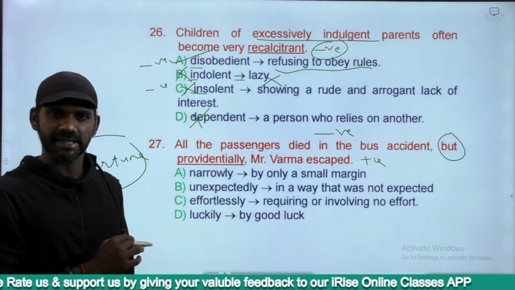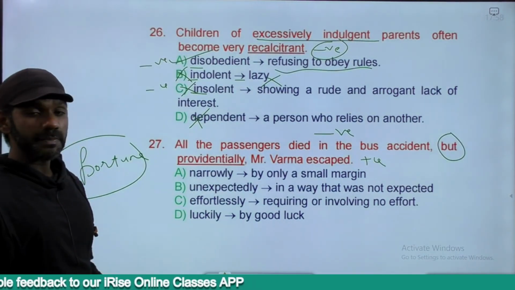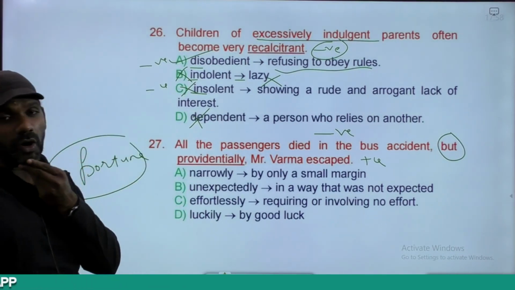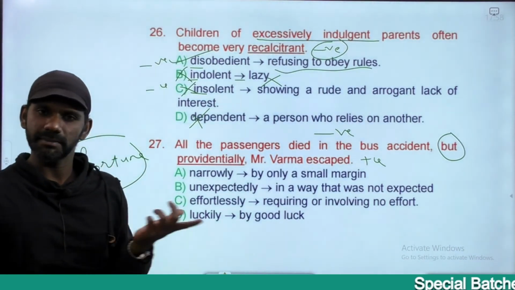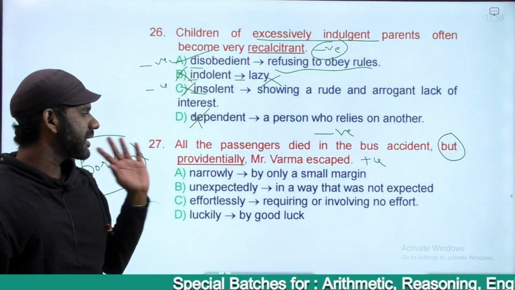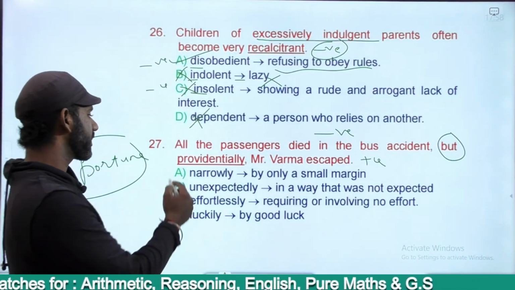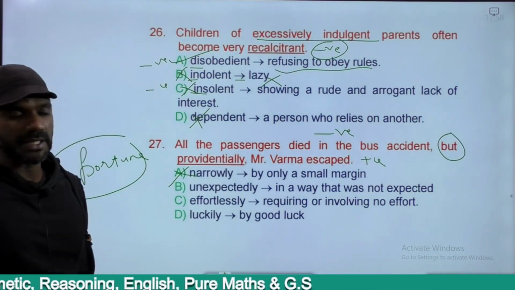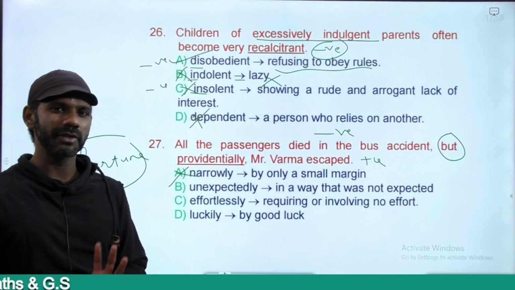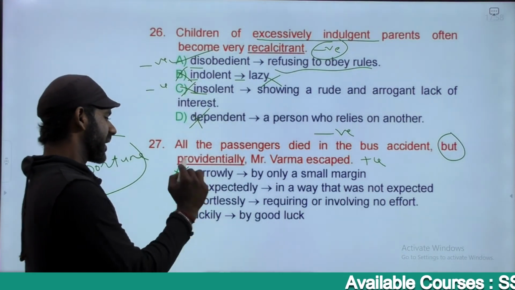That is the meaning of this sentence, right? That's the meaning of providentially. The options are narrowly, unexpectedly, effortlessly, luckily. Narrowly means by only a small margin. It was a narrow escape, right? Makes sense actually. All the passengers died, but his was a narrow escape. But it does not fit or match the meaning of the word providentially, eliminated. Unexpectedly means in a way that was not expected. But unexpectedly Mr. Verma escaped does not make sense, because that means we were expecting him to die, but unexpectedly he survived. Eliminated.